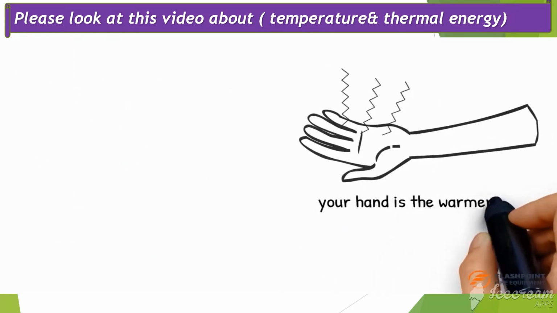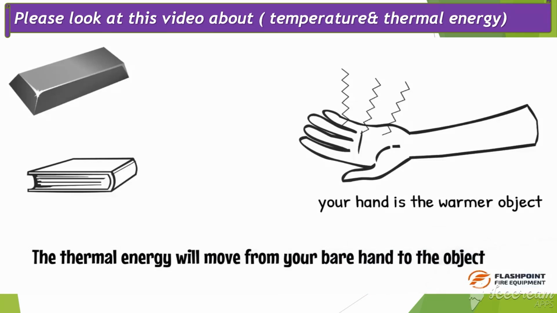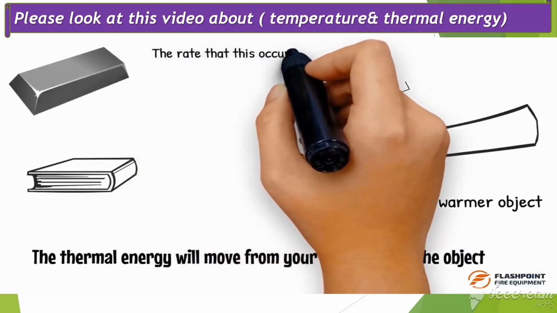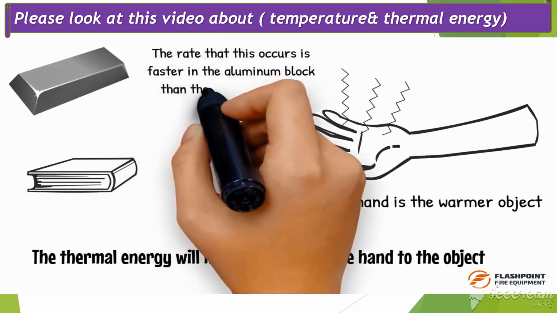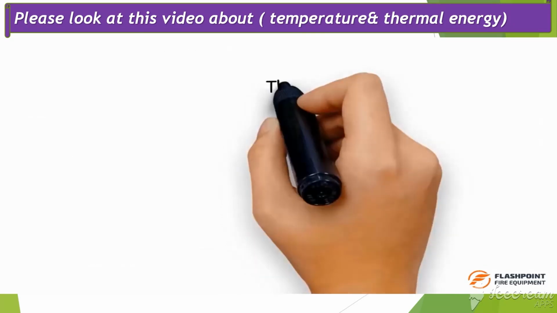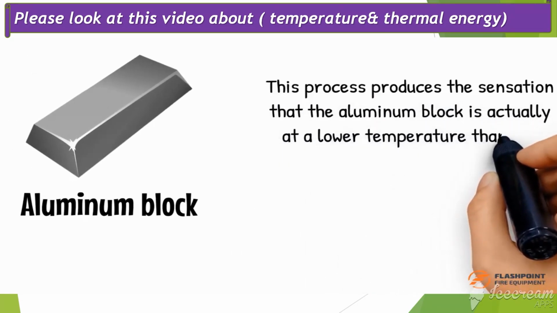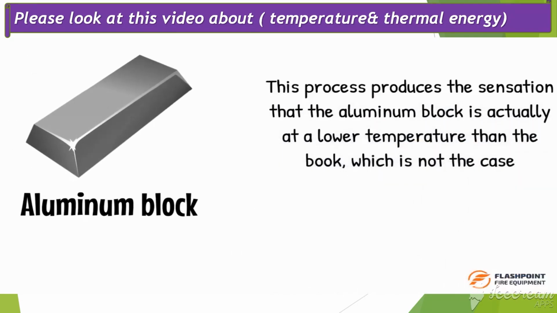In both of these cases, your hand is the warmer object in comparison to the aluminum block and the paperback book. The thermal energy will move from your bare hand to the object. The rate that this occurs is faster in the aluminum block than the paperback book. This process produces the sensation that the aluminum block is actually at a lower temperature than the book, which is not the case.